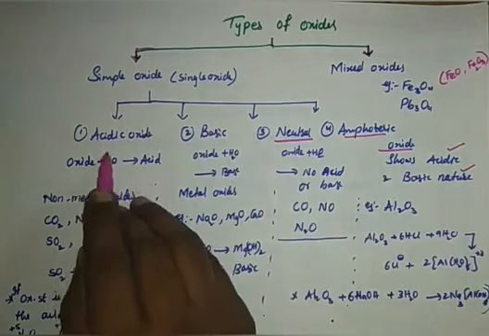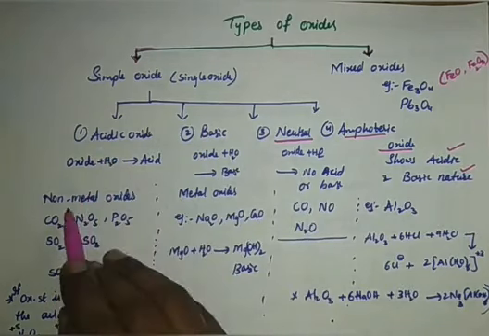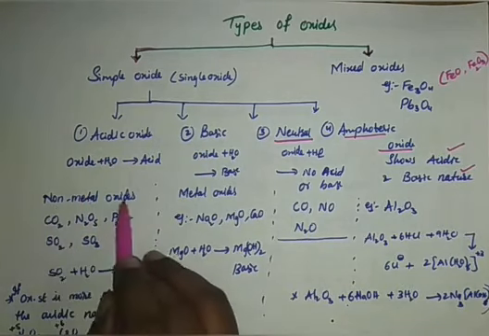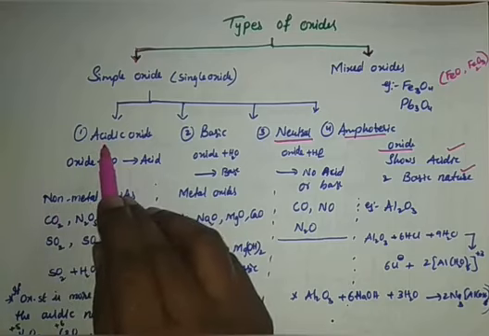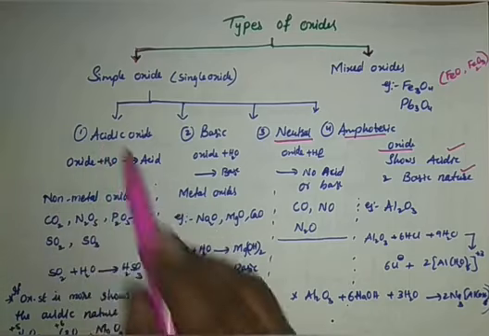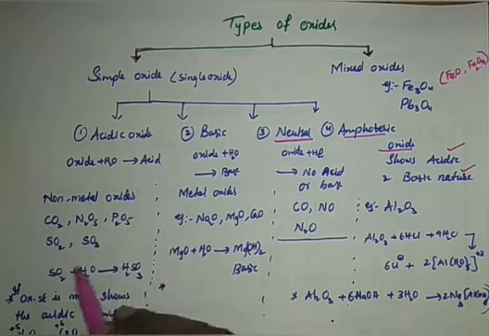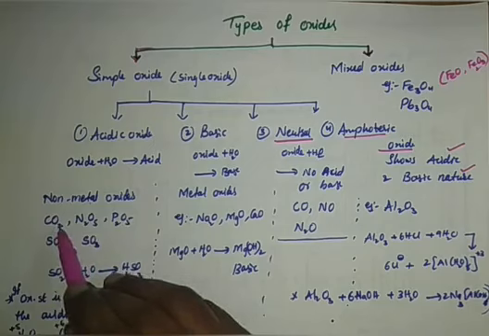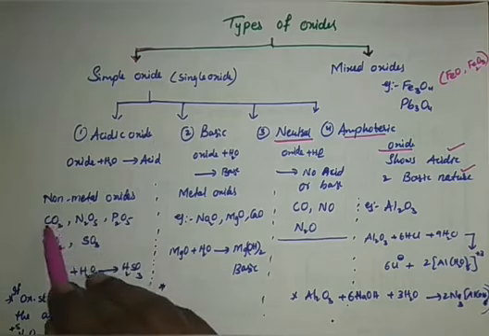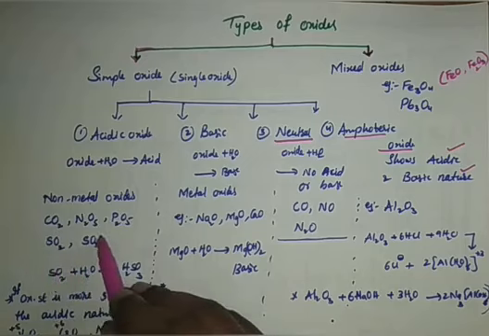First, let us move on to the acidic oxides again. Non-metal oxides belong mostly to the acidic oxides. So it's carbon dioxide. See, all are oxides we are talking about, because oxygen belongs to the 16th group. So non-metal oxides: CO2, N2O5, P2O5, SO2 sulfur dioxide, sulfur trioxide.